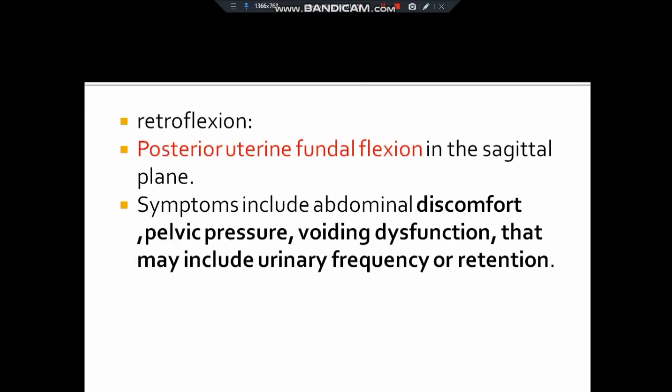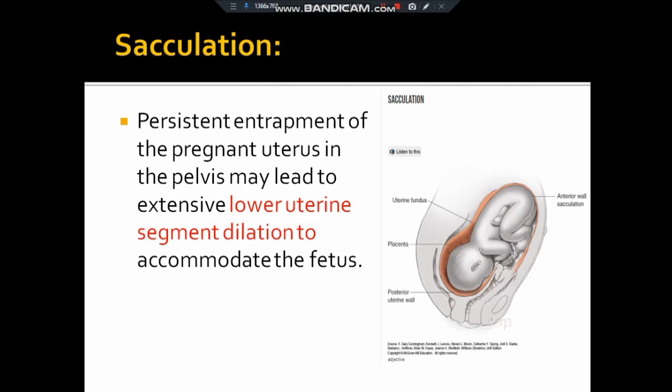And retroflexion means there is a posterior uterine fundal flexion in the sagittal plane. The common symptoms include discomfort, pelvic pressure, and voiding dysfunction, which may include urinary frequency and retention.